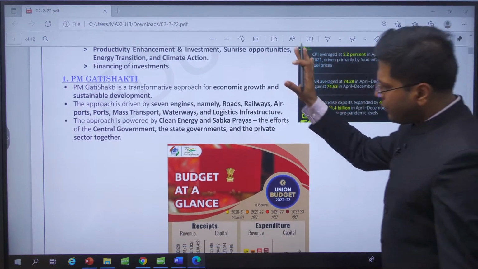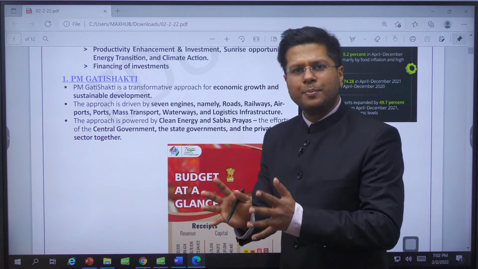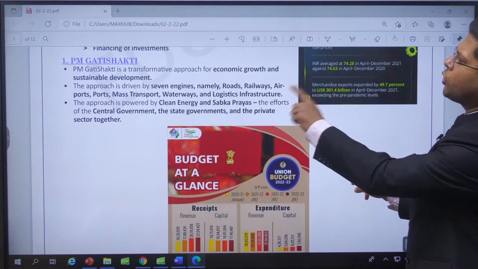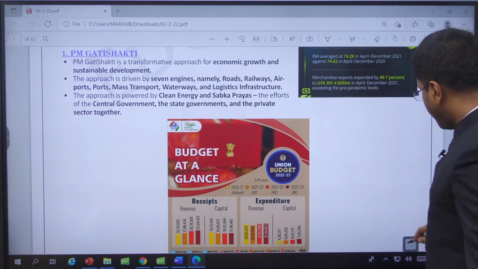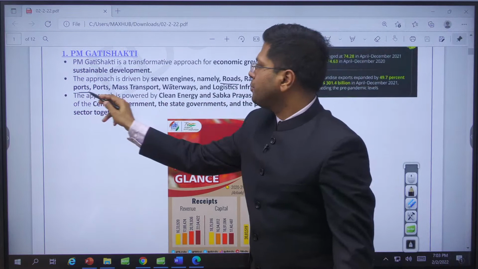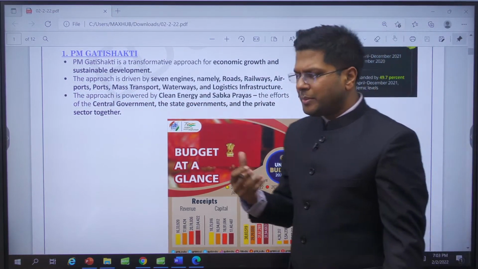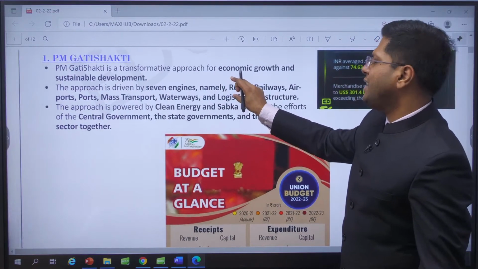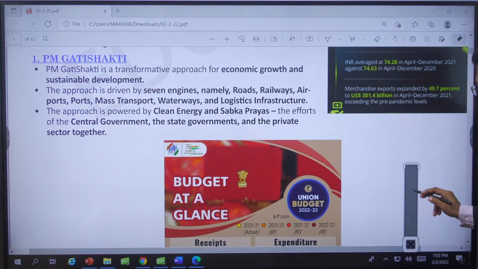So in Gati Shakti, now we are getting into details of this, right? The rationale of the budget we have finished, we have covered the concepts. Quickly getting into the components, the 4 components of the budget. So the first one is Gati Shakti. The government has planned 7 components, 7 heads under this. So 7 engines: road, railway, airport, ports, mass transport, waterways, logistics. We covered these in government schemes last year, pre-exam. During that time we had 25 videos on government schemes, and if you look at the infrastructure sector, we covered each of them.